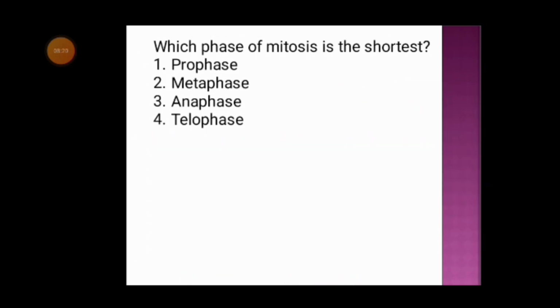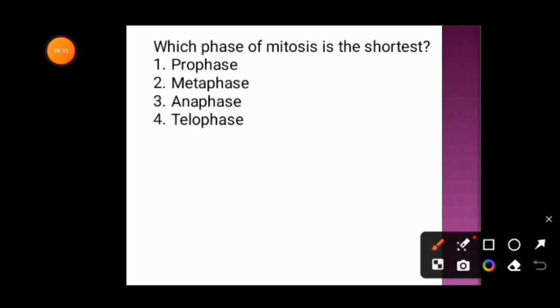Next question. Which phase of mitosis is the shortest? Option 1, prophase. Option 2, metaphase. Option 3, anaphase. Option 4 is telophase. As we previously discussed, prophase is the first phase and also the longest phase of mitosis. So this option will be omitted.